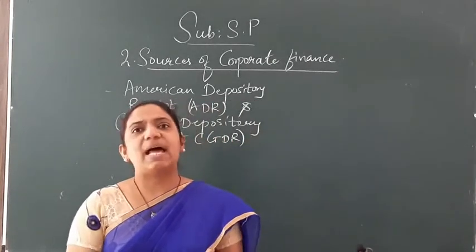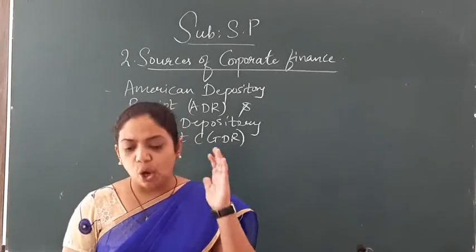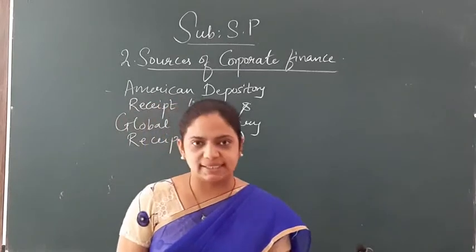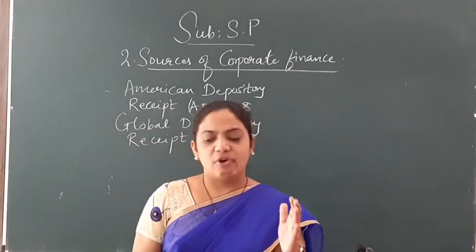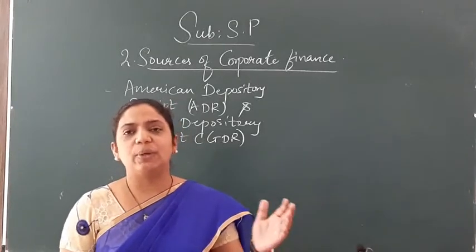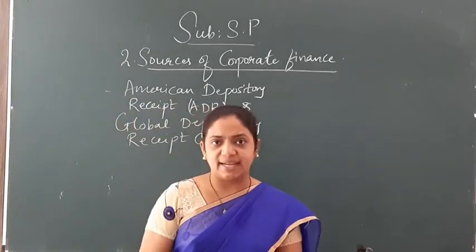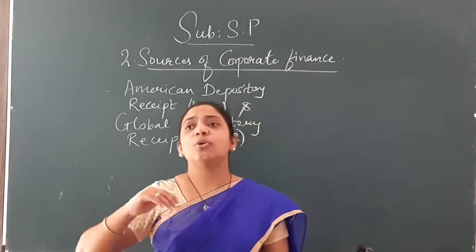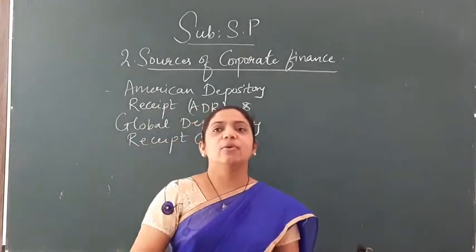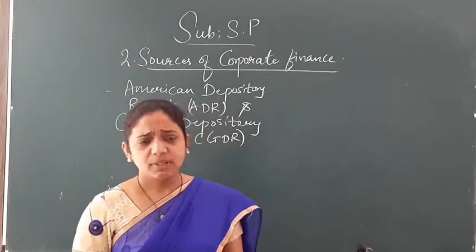So, you have to comply with them. Therefore, those Indian companies which cannot list their shares directly on a foreign stock exchange get listed indirectly through ADR and GDR. That means you cannot comply or directly relate with the foreign stock exchange.